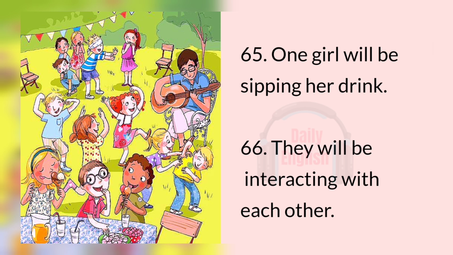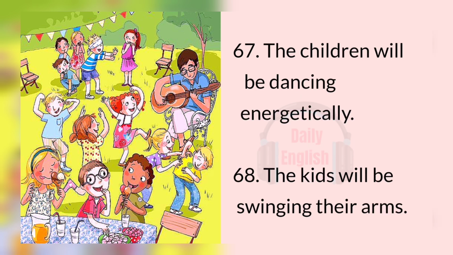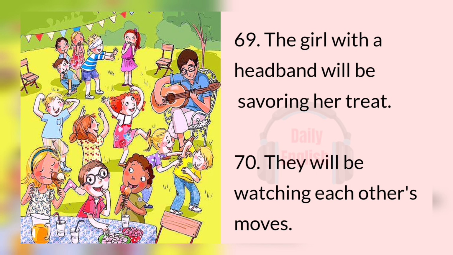66. They will be interacting with each other. 67. The children will be dancing energetically. 68. The kids will be swinging their arms. 69. The girl with a headband will be savoring her treat. 70. They will be watching each other's moves.